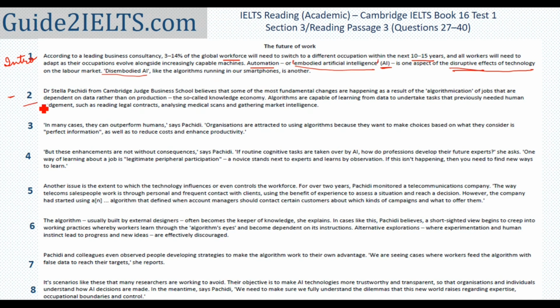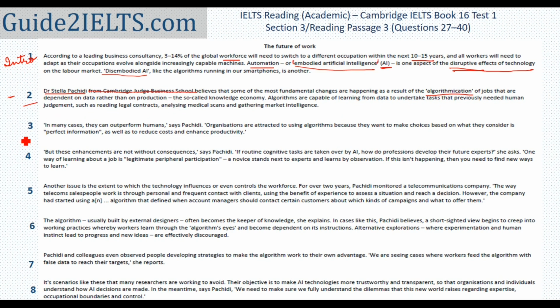Moving on to the second paragraph. Dr. Stella Pashidi, I found one of the names that is in the list that we had in the questions. So this part, the name of the school, I'm not reading. She believes that some of the most fundamental changes are happening as a result of the algorithmication of jobs. I found this word algorithmication that was there in the questions right here. So when I'll be looking for answers to complete the information question type, I'll start from here. So it seems like this person is saying that the main changes that are happening in jobs are because of some kind of computerization of jobs.